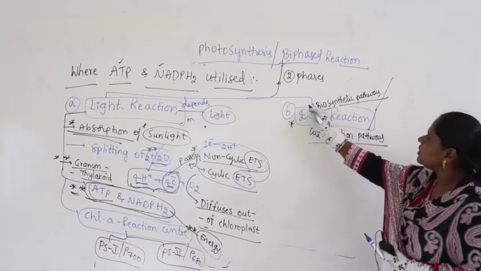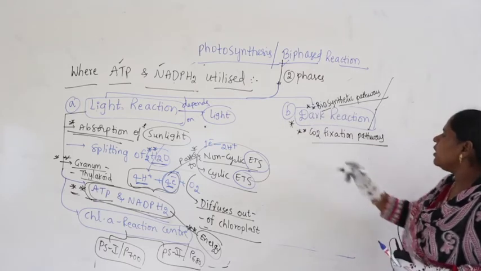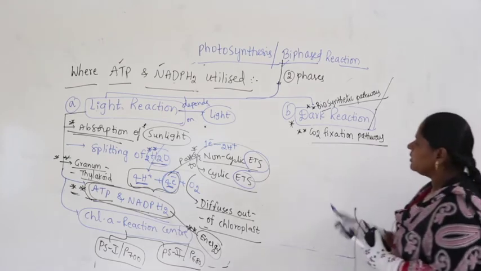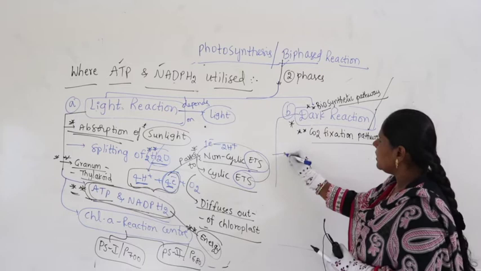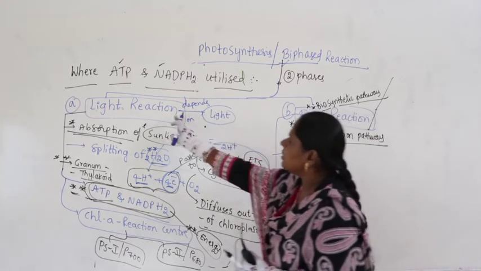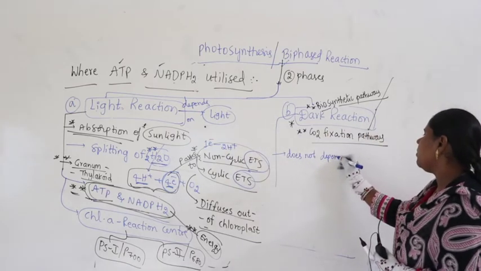So, dark reaction is also called biosynthetic pathway, also called what? Carbon dioxide fixation pathway, right? And why do you call this dark reaction? Dark reaction does not depend on light. Light reaction depends on light, but dark reaction does not depend on light.